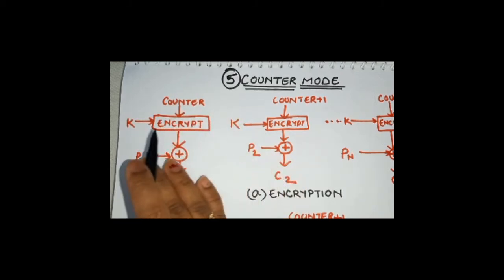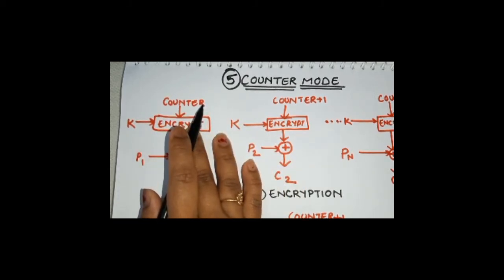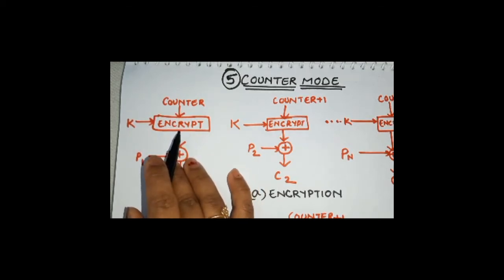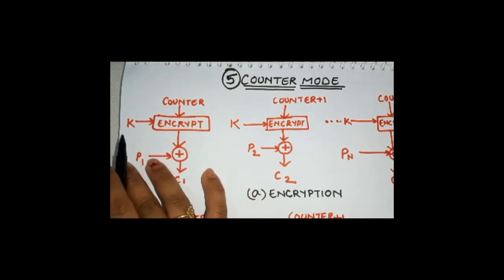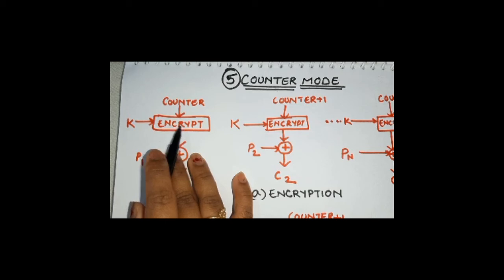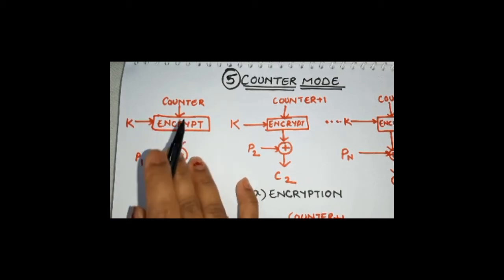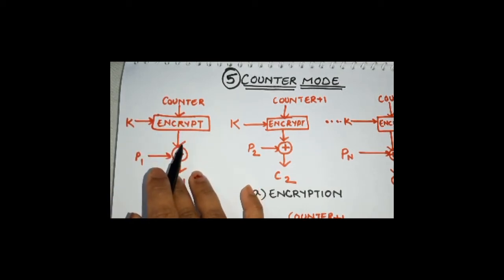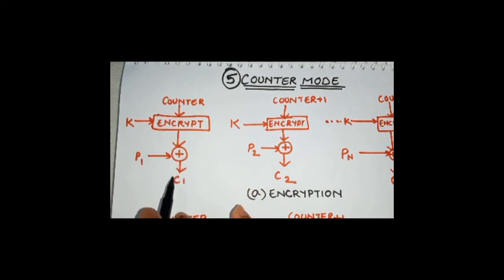That value serves as input to the encryption block along with the key. After an output is generated, that output is XORed with the plain text to generate the ciphertext.